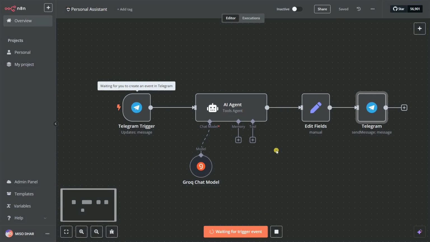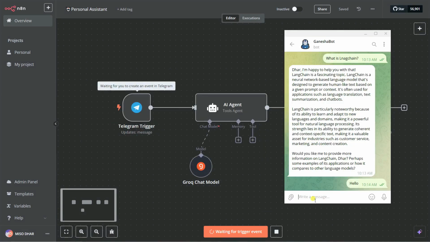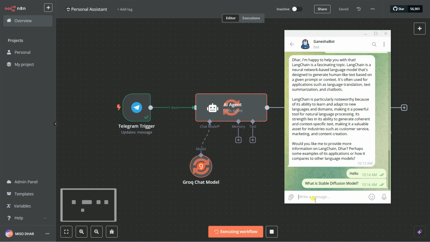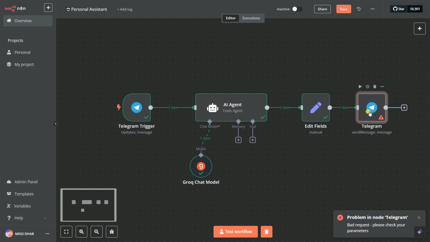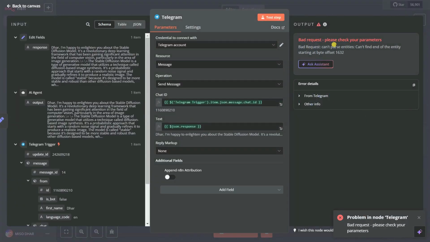Let's say, what is stable diffusion model. You can see it gives me the response, but it has some bad parameter error. You can see, bad parameter: please check your parameter, cannot find the end of the entity starting at an offset.